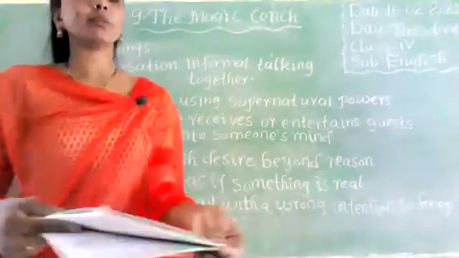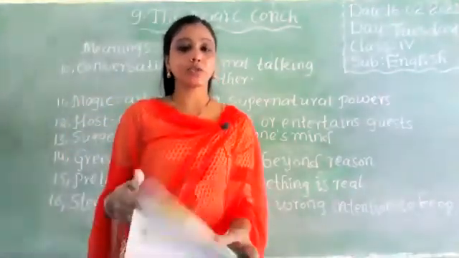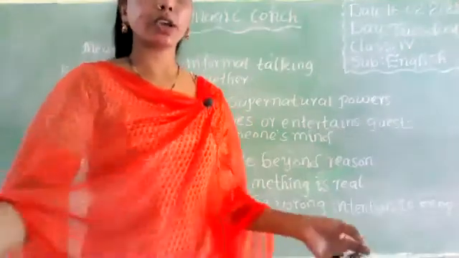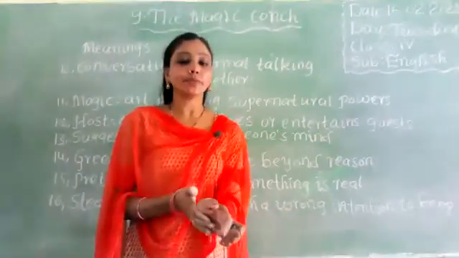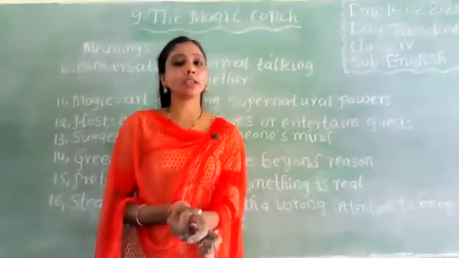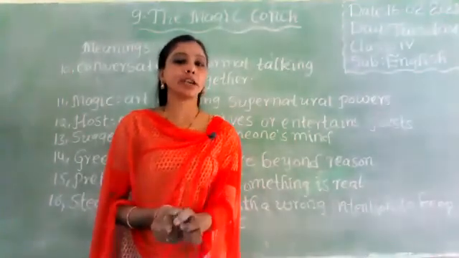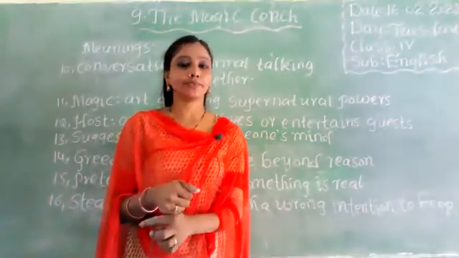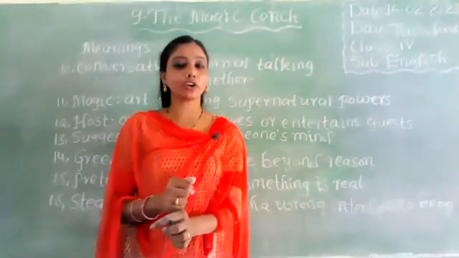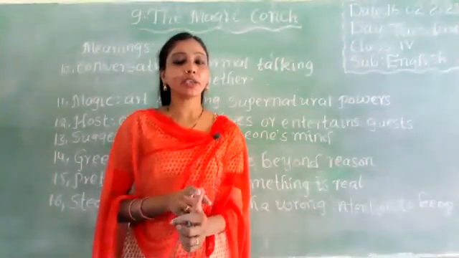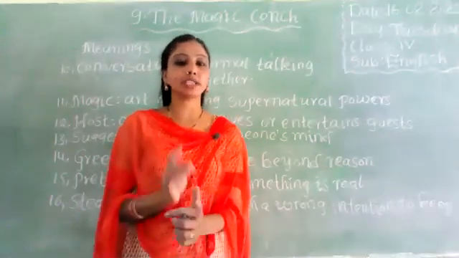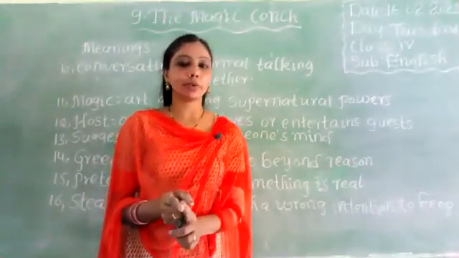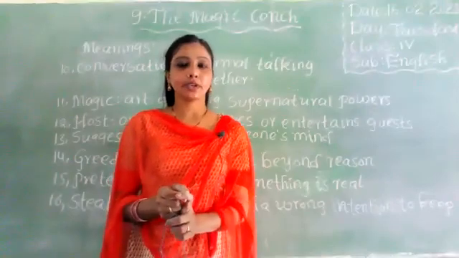Okay, students, remaining meanings I'll explain in next class. Hope you understand today's class. Okay, I'm going to conclude the class here. In tomorrow's class, I'll explain remaining meanings. Till then, you learn these meanings and read the lesson 3 times. Okay, and as well as you complete your worksheet. What is your homework? You should read the lesson 3 times and also learn these meanings. If you learn these meanings, then only you're able to complete your worksheet. Okay, thank you.